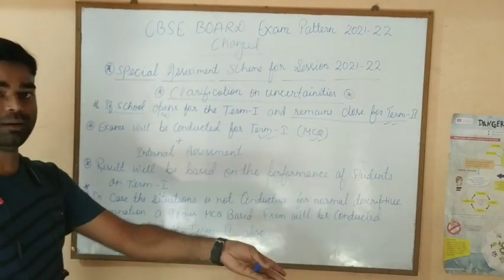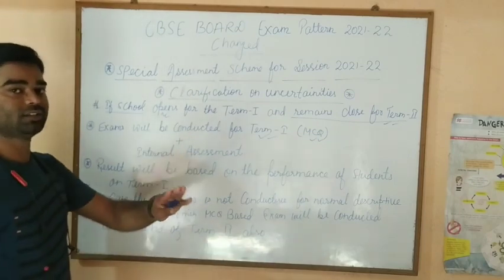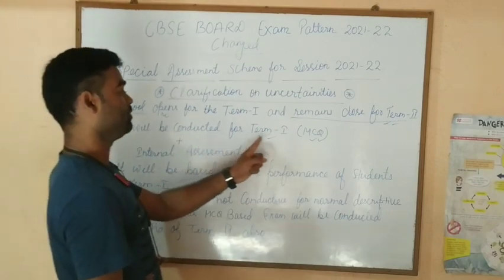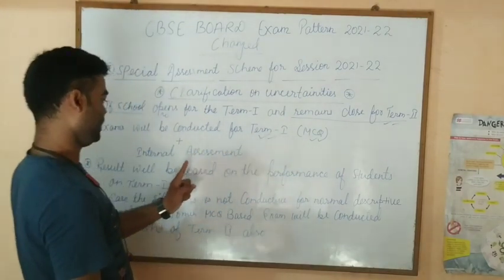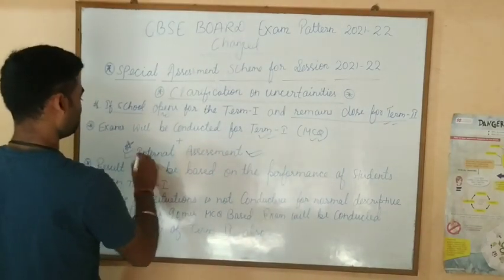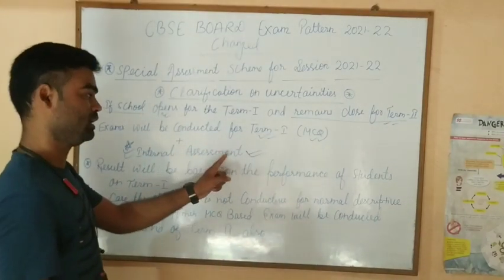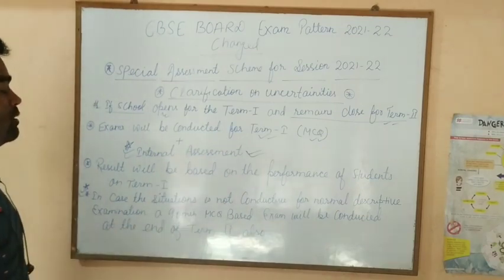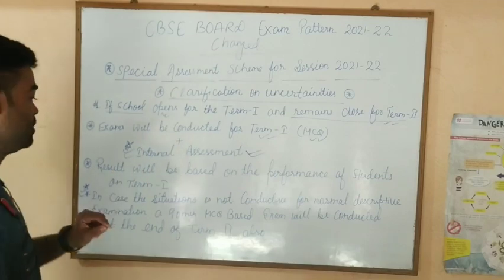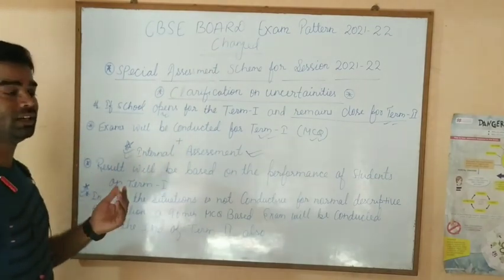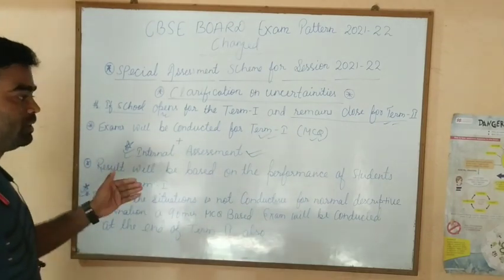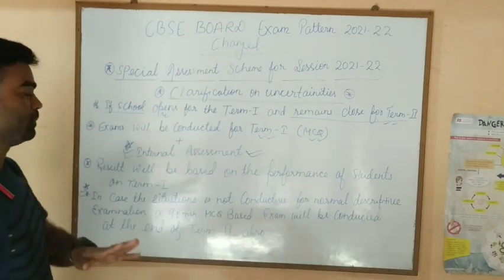So last year what happened? If that condition creates again, then you will have to appear for your term 1 in MCQ format, and you have to also give internal assessment. One of the most important things, internal assessment. Okay, and your marks will be calculated on the basis of these two. So here are again two conditions, it means two clarifications on how the result would be decided.